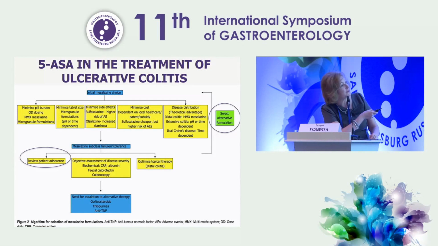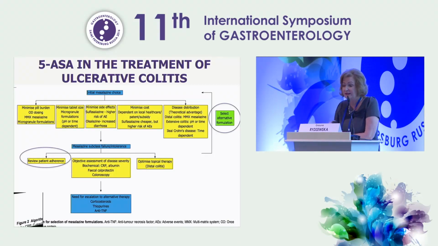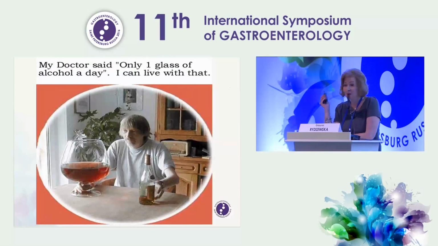After that, if we have failure or intolerance of mesalamine, first we have to review the patient's adherence, maybe optimize topical therapy for distal colitis, and after that there is a need for escalation to corticosteroids, thiopurines, and so on. And of course, we all know that compliance is a very, very important issue. And we all know that it's sometimes very difficult to talk about that with our patients.